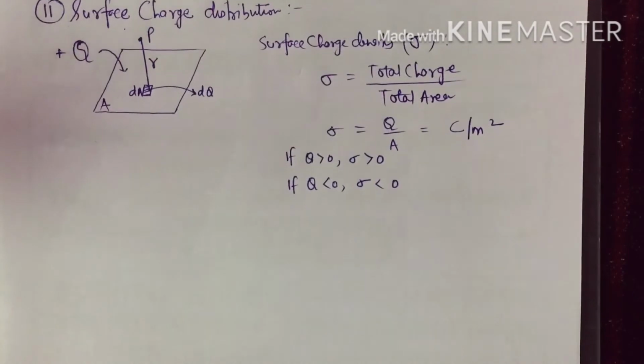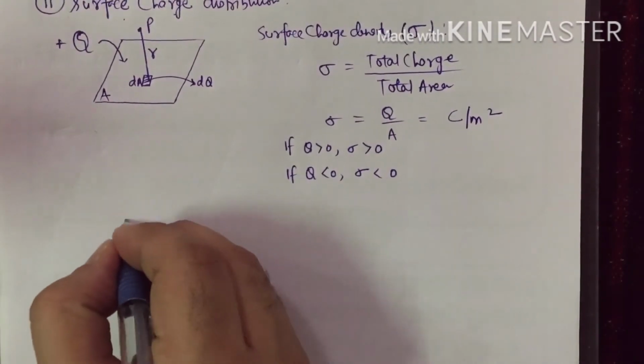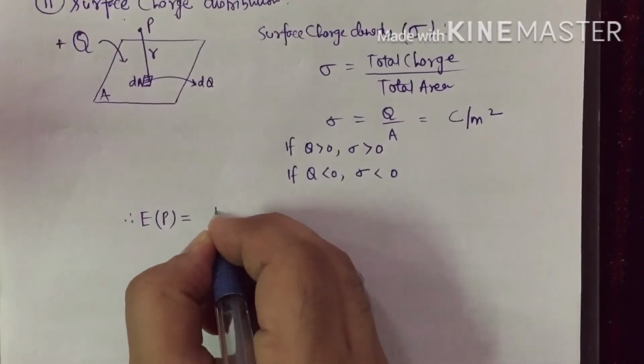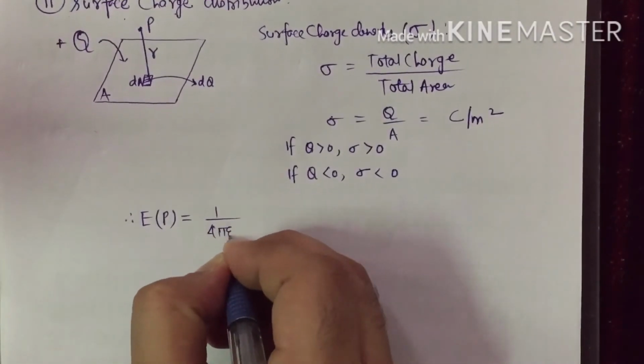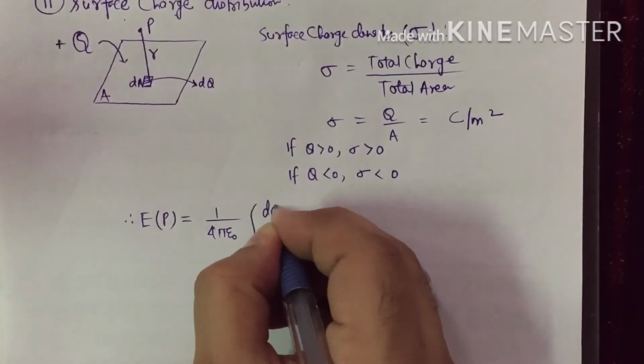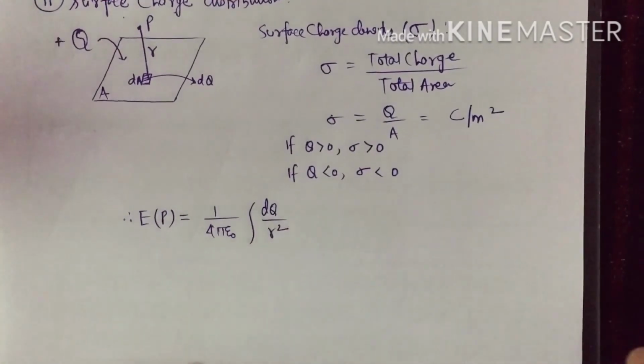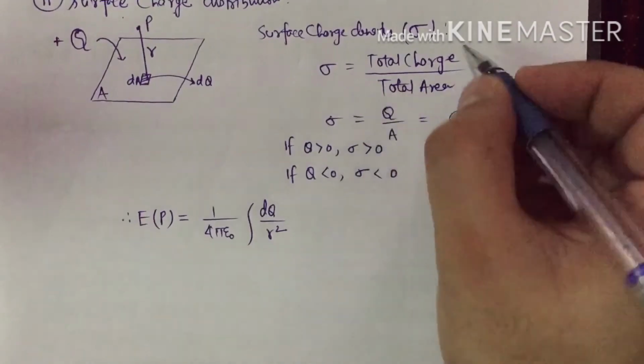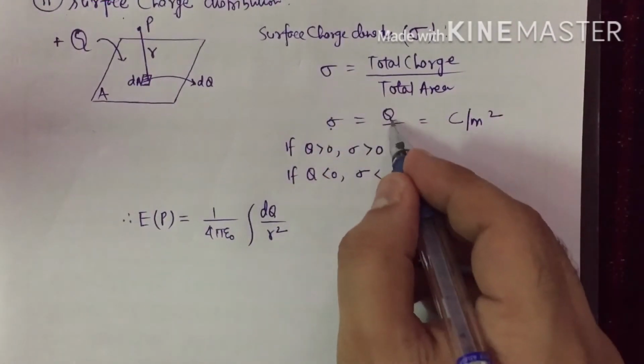So electric field at point P is given by 1 by 4 pi epsilon naught integral of dq by r square. Okay, what is dq in this case? We have defined sigma as q by area.